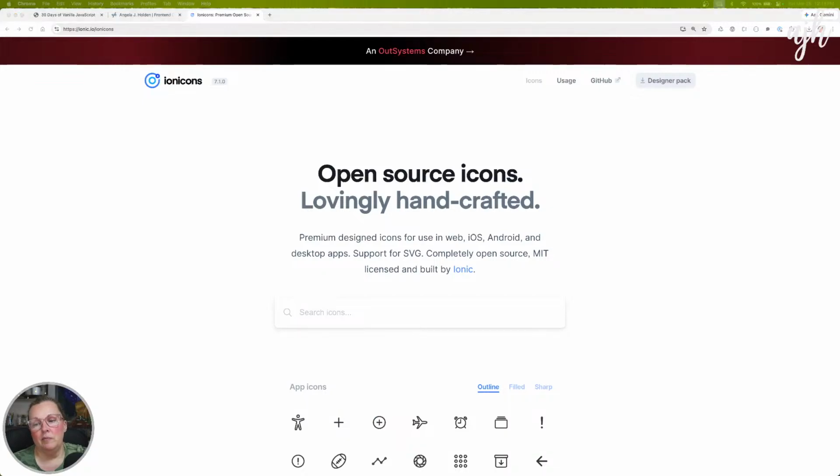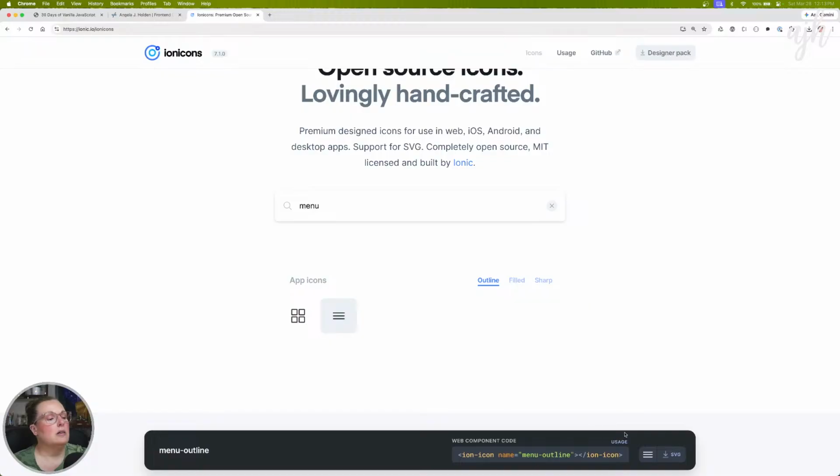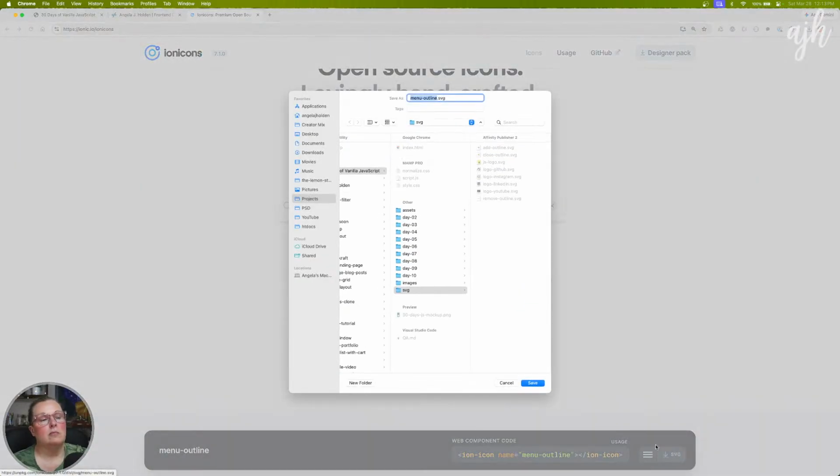So hopefully, Silence for 24 hours, that answers your question. Yes, it is helpful to have a toggle with an animation. Okay. Menu outline.